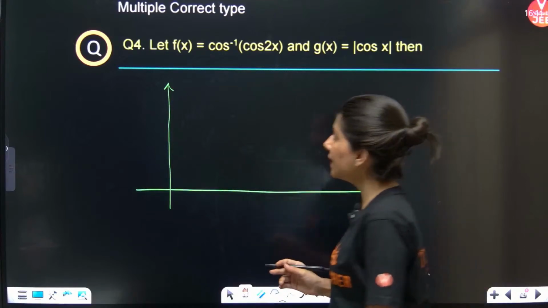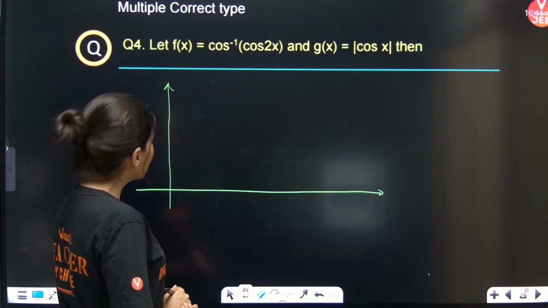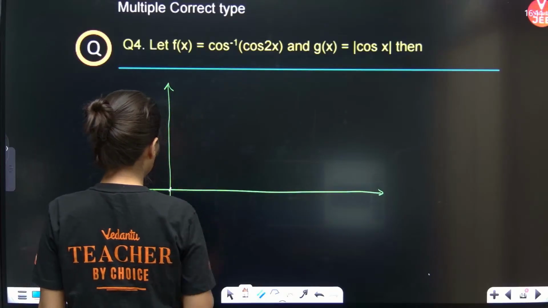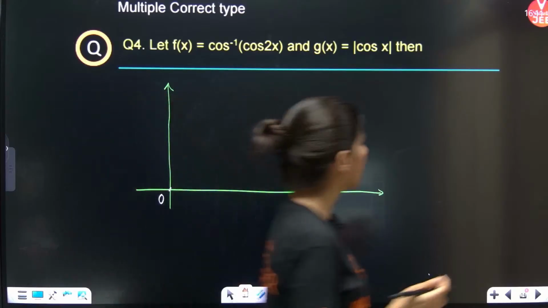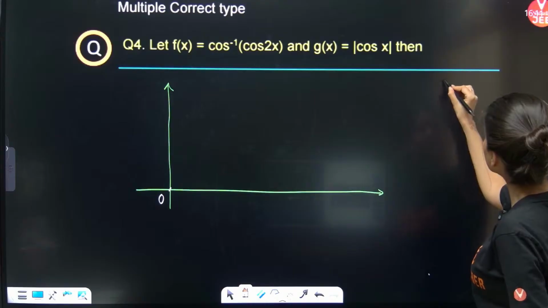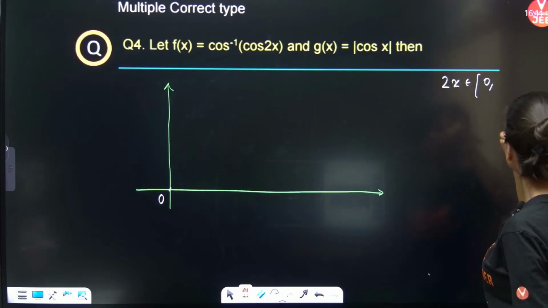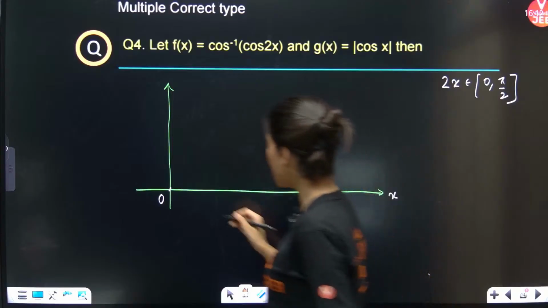Okay. So cos inverse cos 2x. If 2x belongs to 0 to pi by 2, then x will belong to 0 to pi by 4.